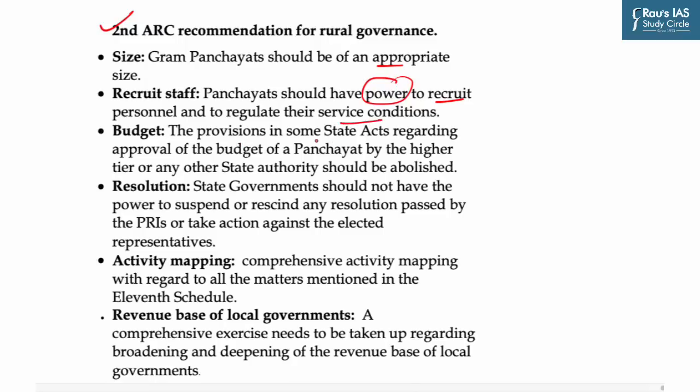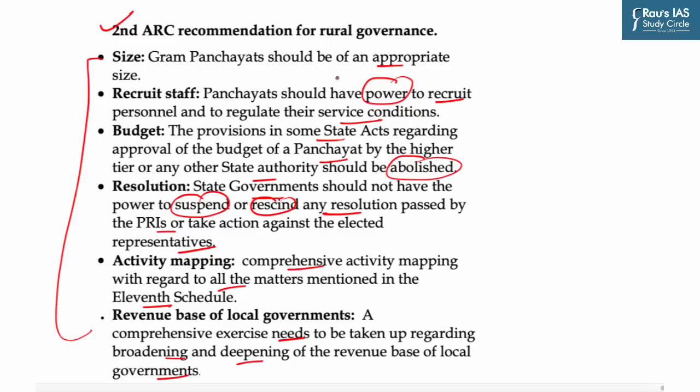Another recommendation is that the provision in some state acts regarding approval of the budget of a panchayat by the higher tier or any other state authority should be abolished. Then state governments should not have the power to suspend or rescind any resolution passed by the PRIs or take action against the elected representatives. Then there should be a comprehensive activity mapping with regard to all the matters mentioned in the 11th Schedule. And a comprehensive exercise needs to be taken up regarding broadening and deepening of the revenue base of local governments. So these are the important recommendations of the second ARC for rural governance.